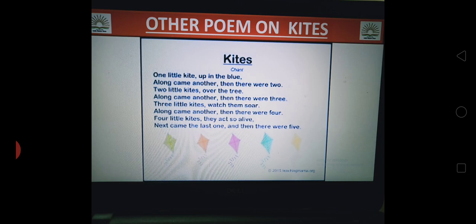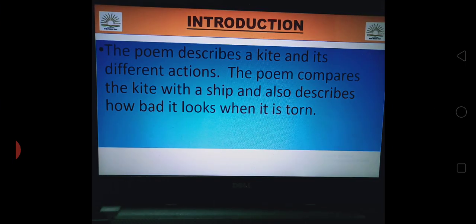Here is another poem, Kites. One little kite up in the blue, along came another, then there were two. Two little kites over the tree, along came another, then there were three. Three little kites, watch them soar, along came another, then there were four. Four little kites, they act so alive, next came the last one, and then there were five. So it's a beautiful poem.